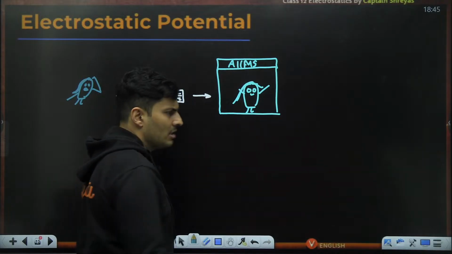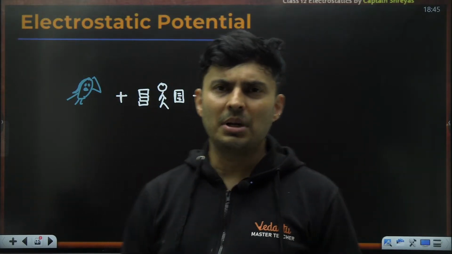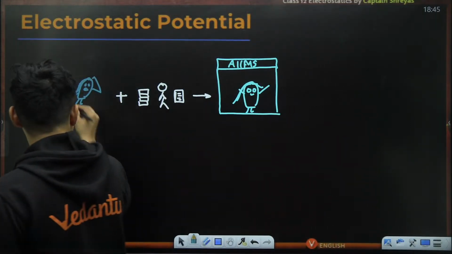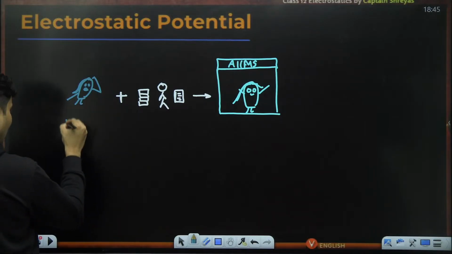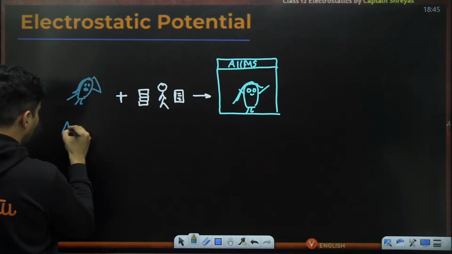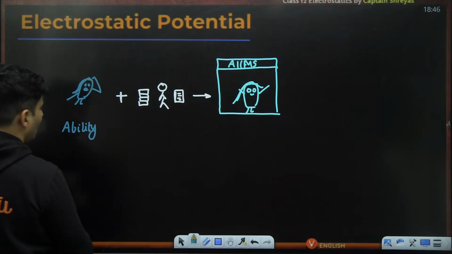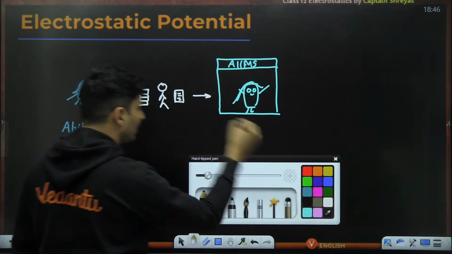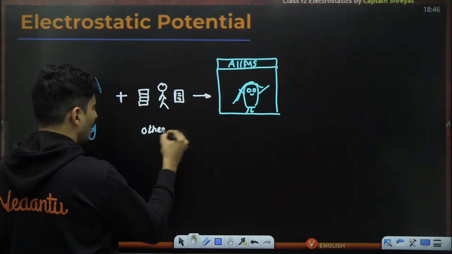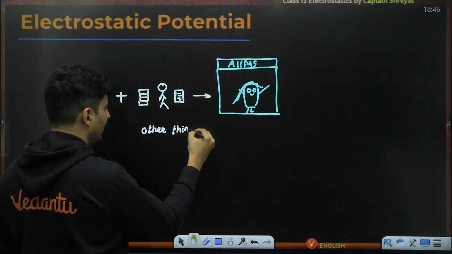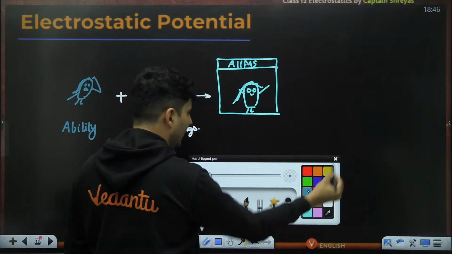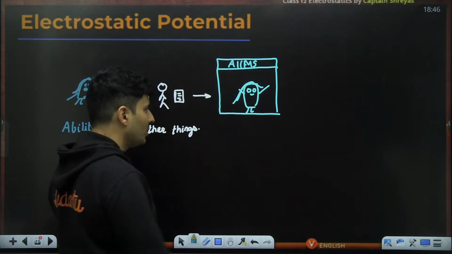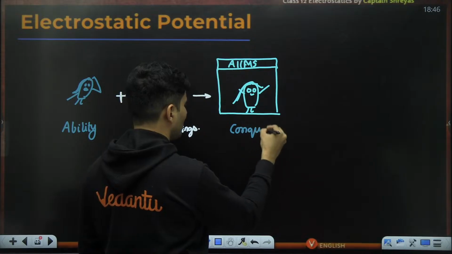Does it matter whether Champa scored 60% in boards, or took a fifth drop, or is a fresher, or is not confident? It doesn't really matter. Champa had the ability to crack it. With the right resources and the other things needed, she was able to get into AIIMS College. She was able to conquer it.